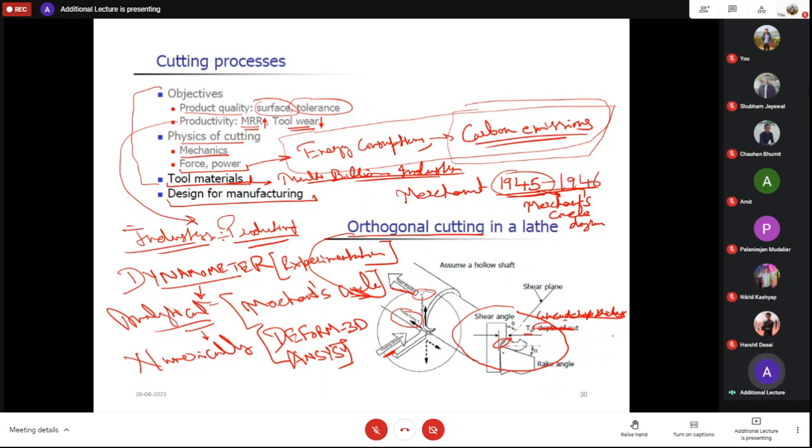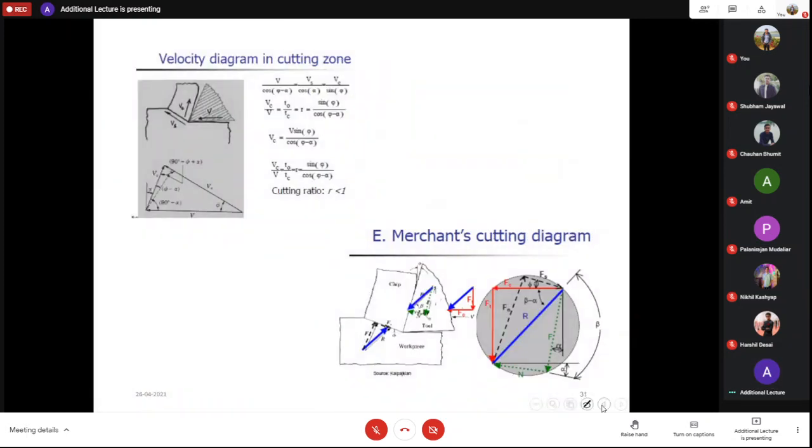And this is the shear angle and this is the shear plane, which is very important actually. This velocity diagram we have already studied. I'm giving you a glimpse, because whenever you are doing research, these fundamentals will always be helpful, whether you are working in my lab in India, or in my friend's lab in Russia, USA, or European countries like England, Slovenia, Poland.